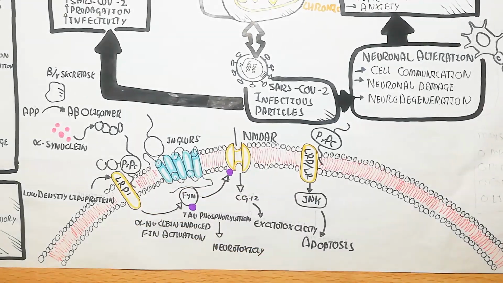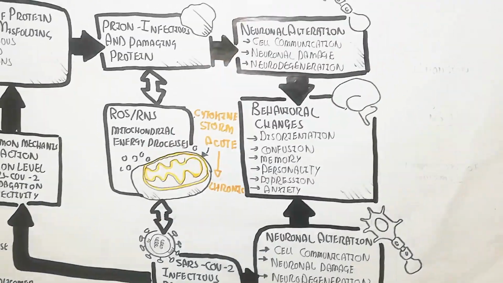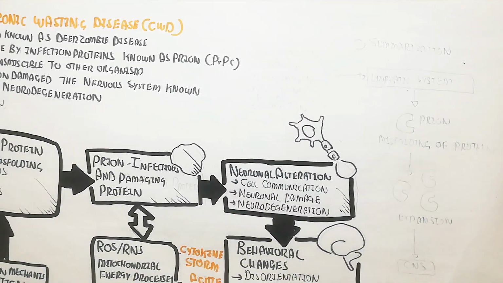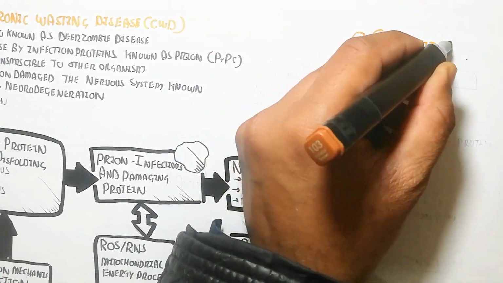On the other hand, when these bind with the Janus kinase pathway, it will lead to apoptosis and the LRP receptor.